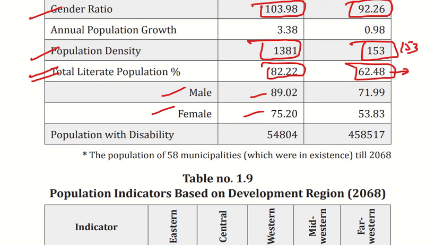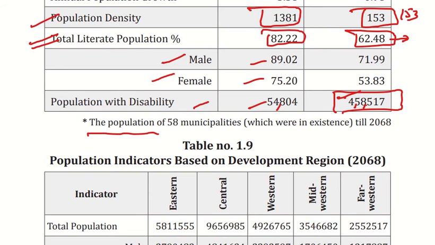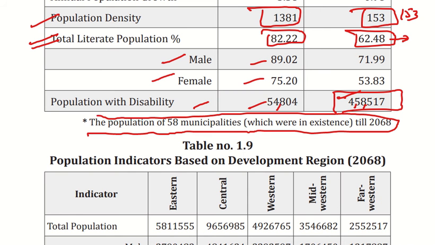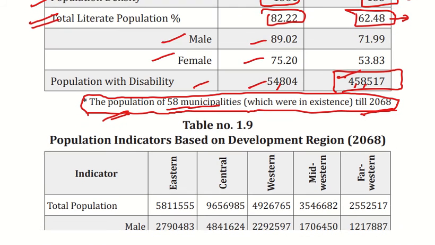So population with disability is more in the rural area, that is village area, countryside area, it is 4,58,000, and in the urban area there is 54,000. So you have just calculated 58 municipalities up till 2068.